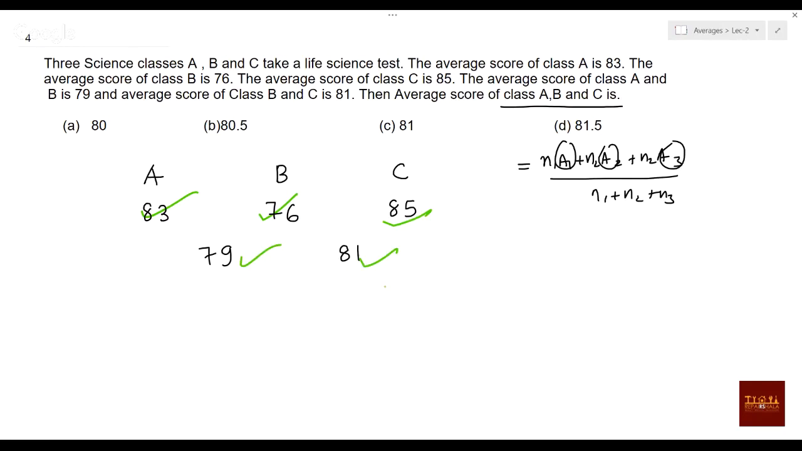This is also an average, but we don't know the weightage. If you get to know the weightage, we can simply find the weighted average. So what you can do is simply apply alligation here.